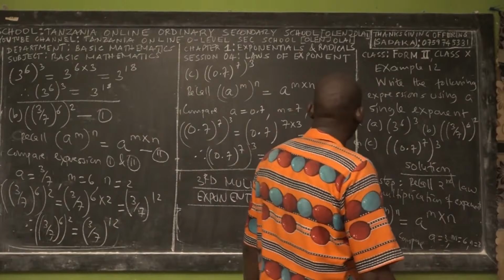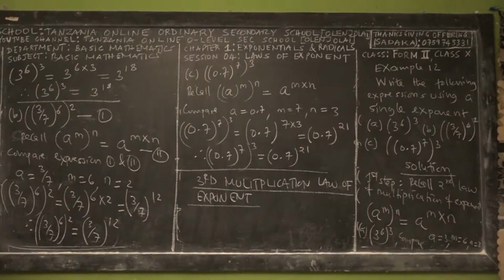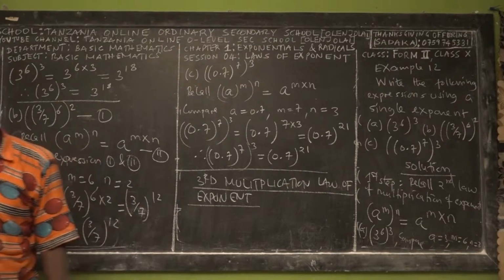So with this, we are still dealing with multiplication. Right now, we want to deal with different bases, but the same exponent. Right?